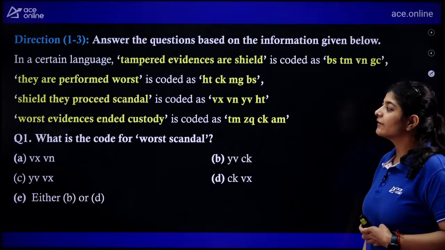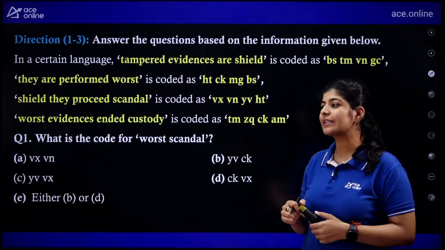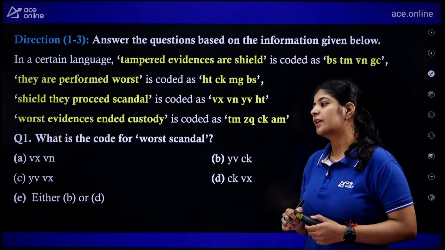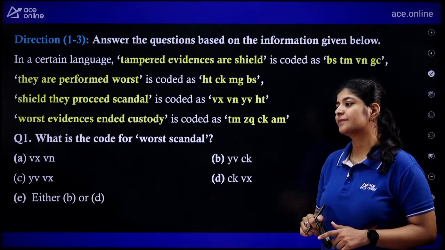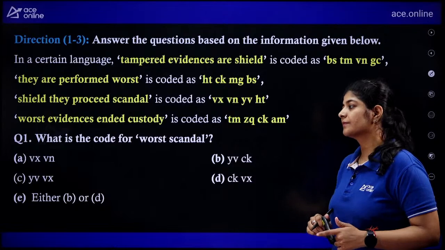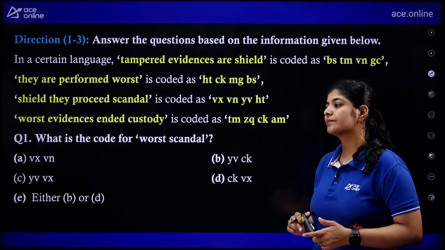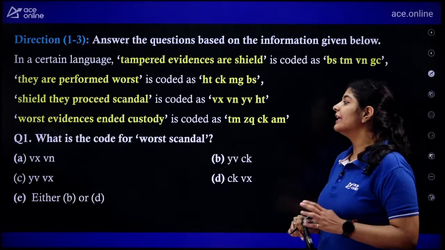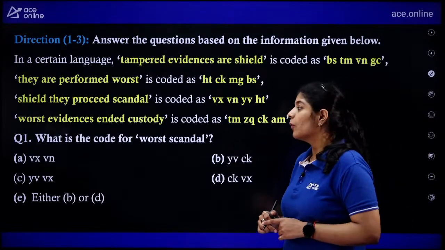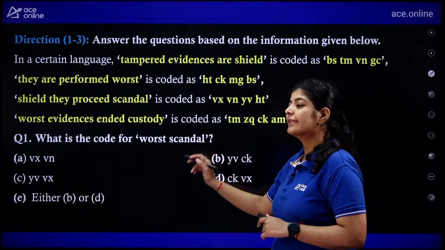What answer are we getting for this one? Anyone in the comment section? A very good evening, Princey. It's a very easy one. We need to find out what is the code for verse candle.